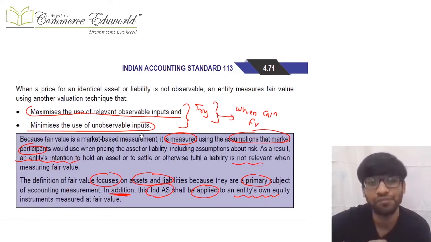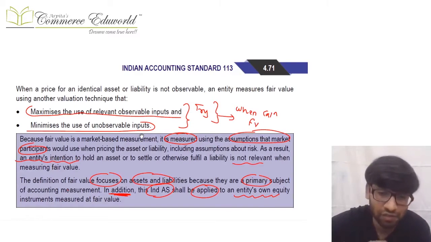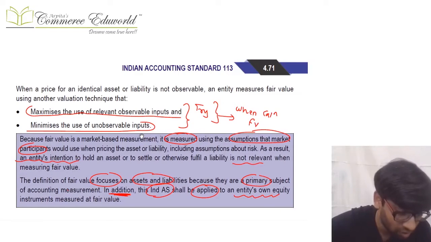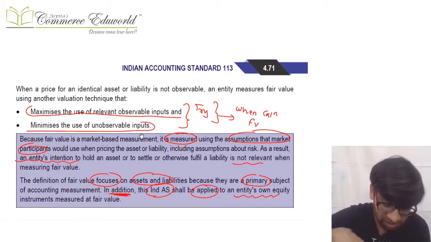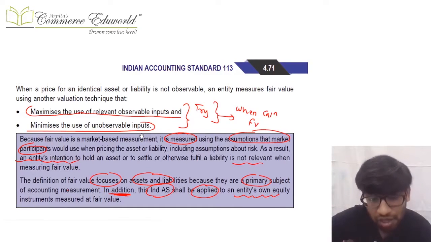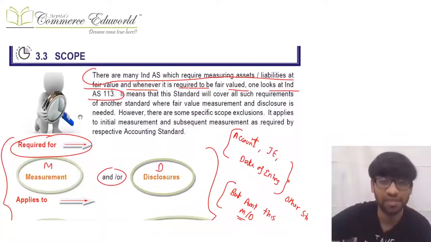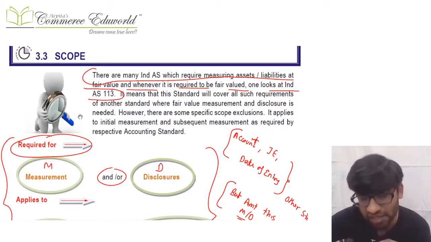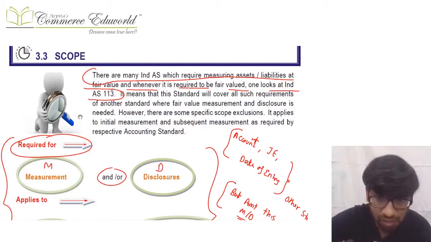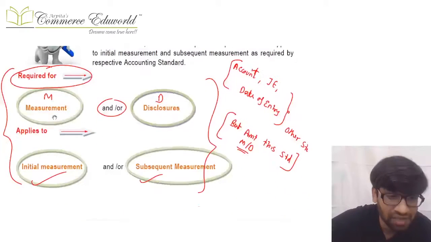But still, sometimes even a fair value of own equity can also be calculated in this Ind AS. So yes, this Ind AS will help us in calculation of fair value of asset, liability, and own equity also, but more focus will be on the assets and liabilities as compared to the entity's own equity. Next, this Ind AS says that whenever any other Ind AS requires fair value, come to me, I will give them fair value. It means this standard helps in measurement and disclosure.